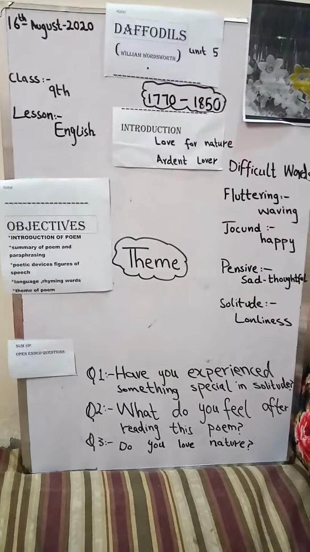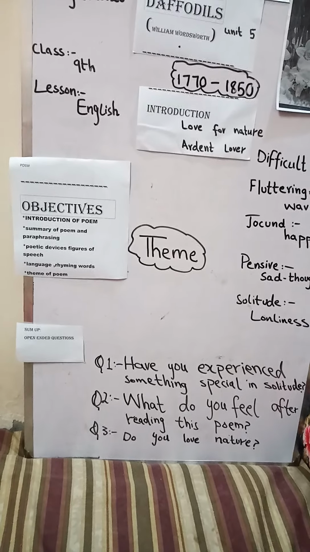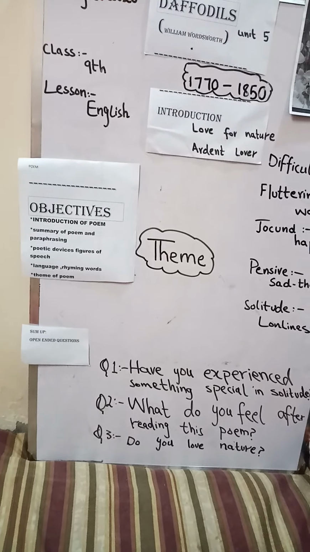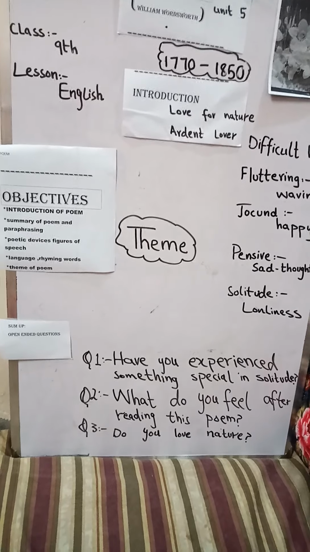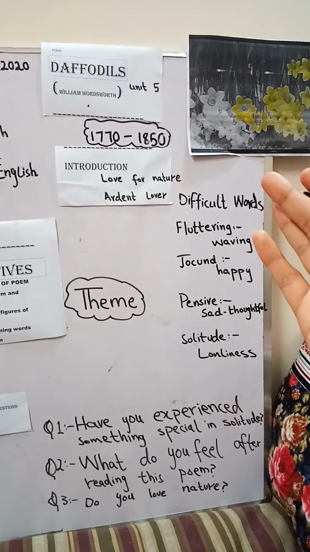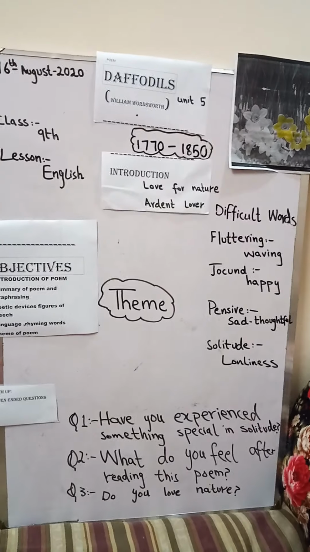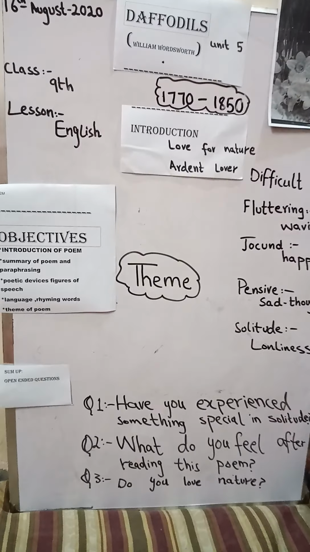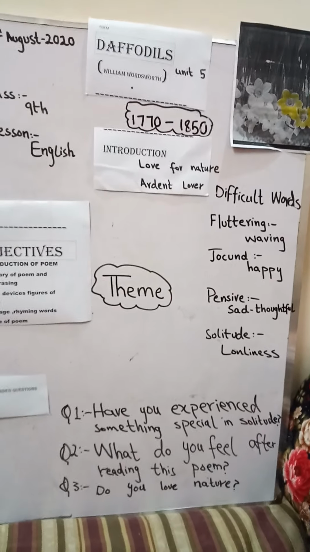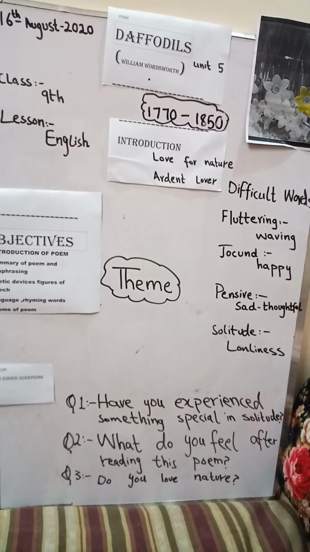So students, whenever we are talking about Wordsworth's poetry, his imagination has been the pivot point. Nature is seen as a guide, an angel, a source of wisdom in every poetic work of Wordsworth. As you can see, these are simple flowers. They are not of such cost. They are not so valuable. Some flowers are so costly, but these are rare and common flowers. Still, he denotes mysticism, spontaneousness, simplicity and freedom through these daffodils.